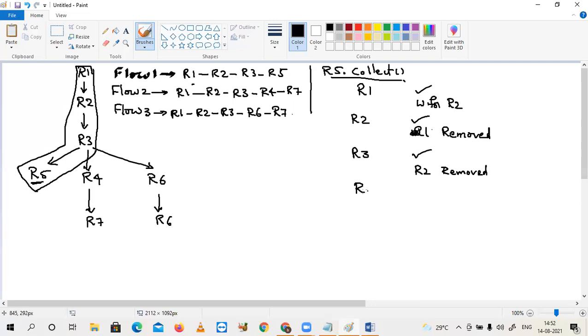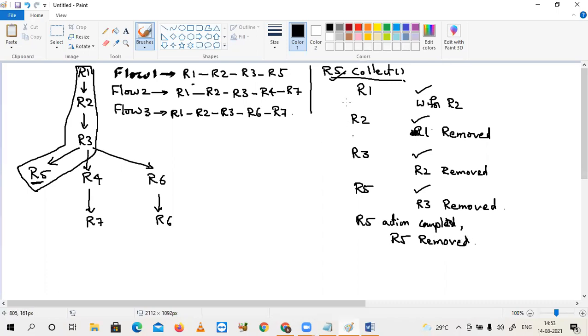Next R5 loaded, computation happened. After that R3 removed. After that R5 action completed. After R5 action got completed, R5 will also be removed.